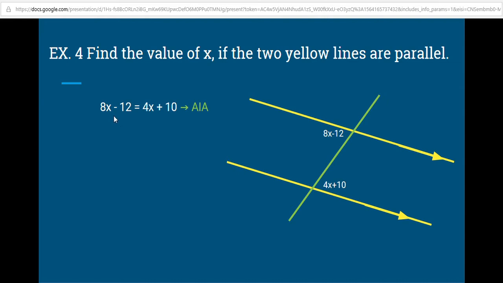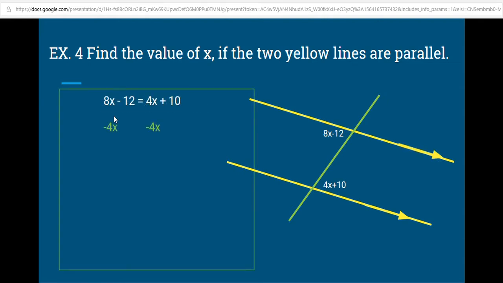The first step here is to get all the x's to one side and all the numbers to the other side. I'm going to do that by subtracting 4x from both sides. So 8x minus 4x is 4x. 4x minus 4x is 0. So we get 4x minus 12 equals 10. The next step is to add 12 to both sides. So we get 4x equals 22. The last step in this process is to solve for x by dividing by 4. And we end up with x equals 5.5.